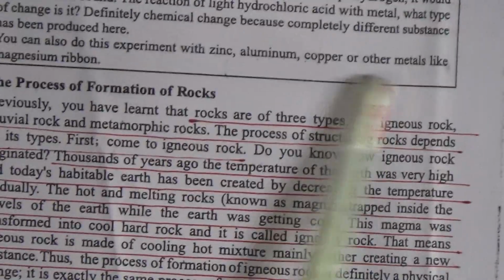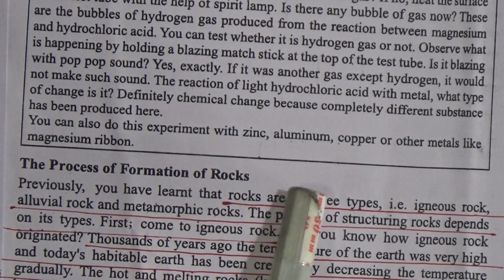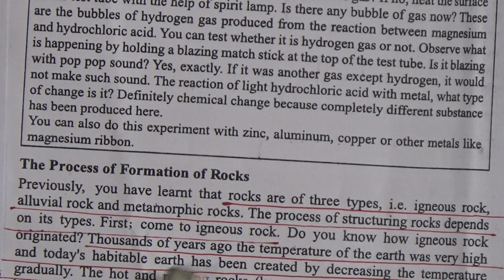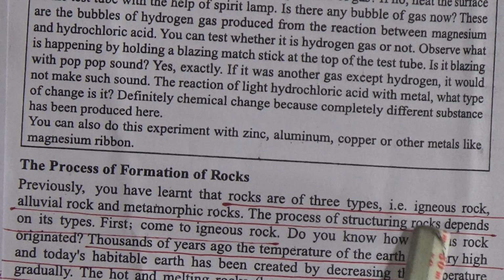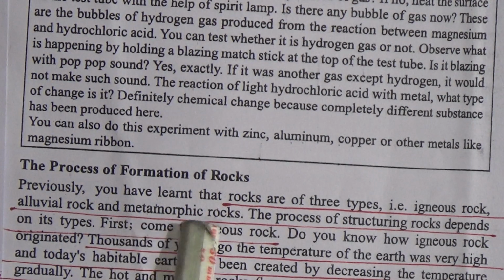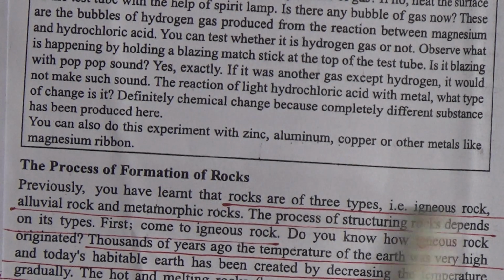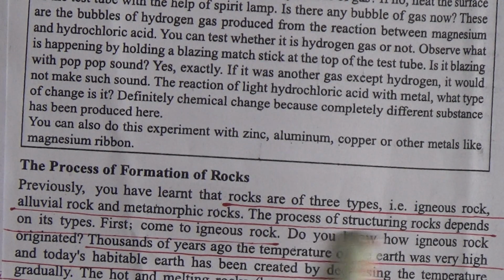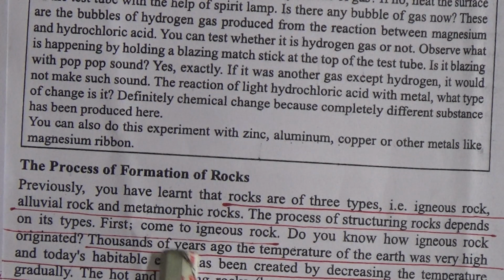Now come to the next topic, the process of formation of rocks. My dear students, we have learned that rocks are of three types. First one is igneous rock, alluvial rock, and metamorphic rocks. My dear students, this is important for MCQ. The process of forming rocks depends on their types. First, we will discuss igneous rock.